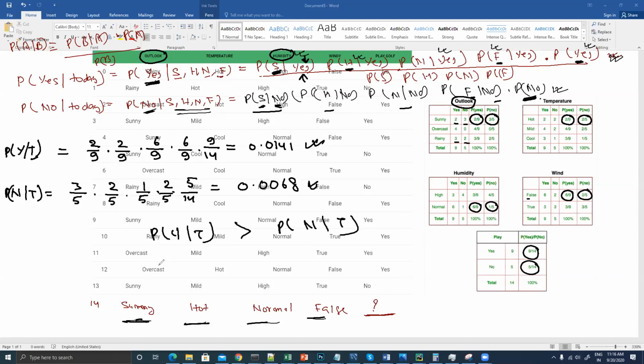So 0.0141 is greater than 0.0068, and so my final answer will be yes. So I will write yes over here based on this condition. And this is what we were trying to understand, how this naive Bayes algorithm is going to work. So this is how the naive Bayes algorithm is going to work for categorical data. Simple, right?